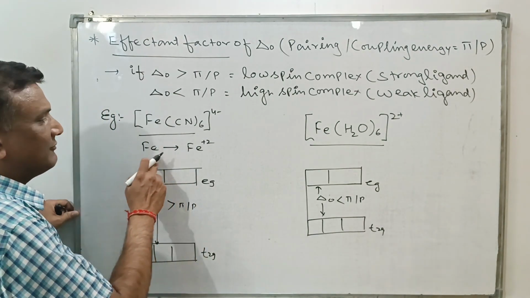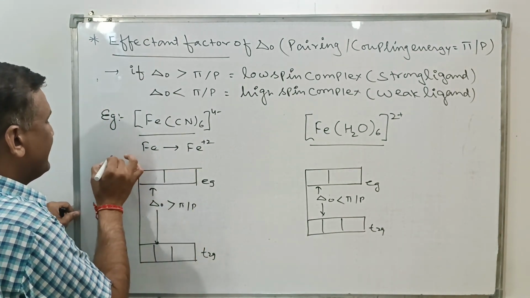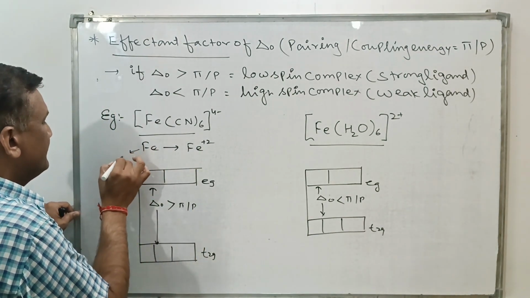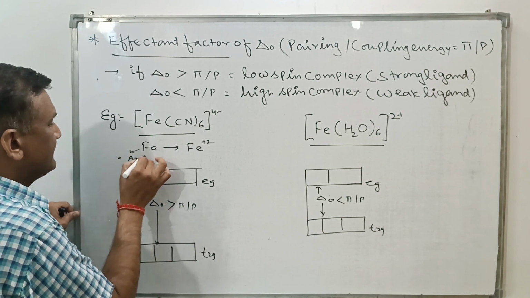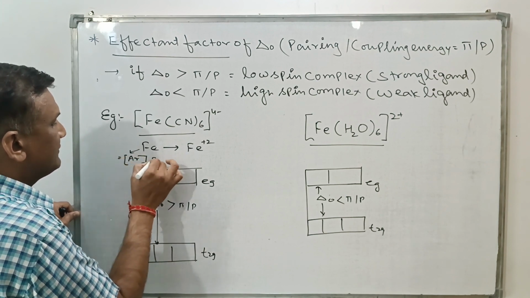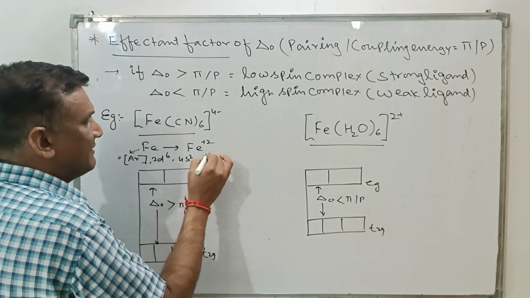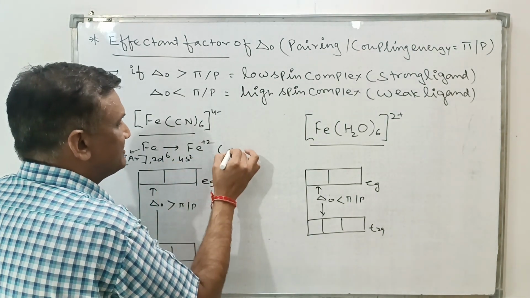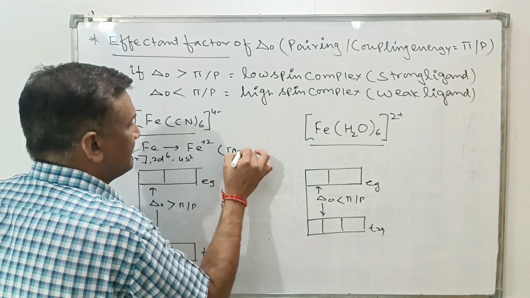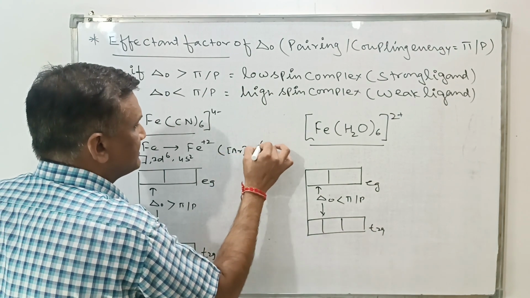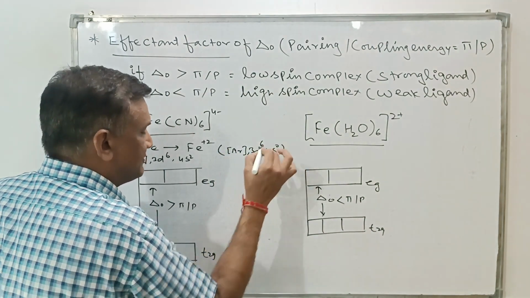Now the electronic configuration of Fe is argon 3d6 4s2. Whenever it changes to Fe plus 2, it will be argon 3d6 4s0.